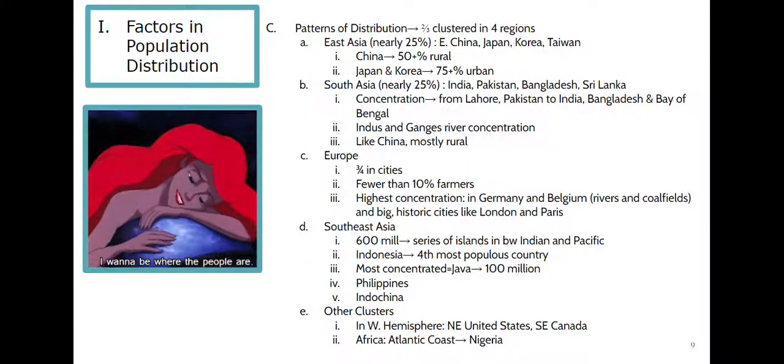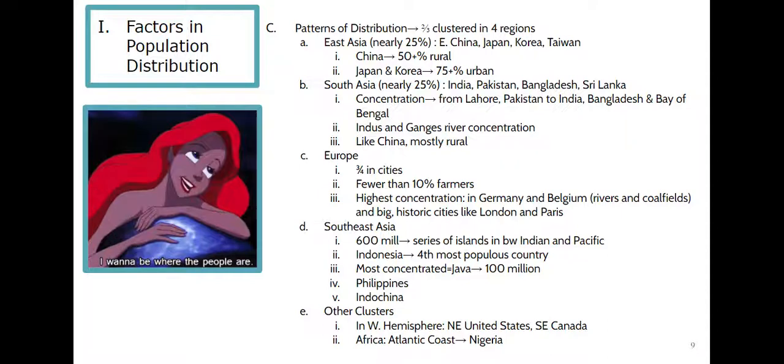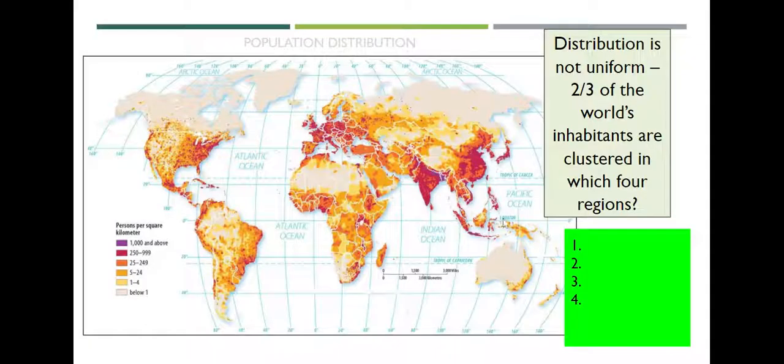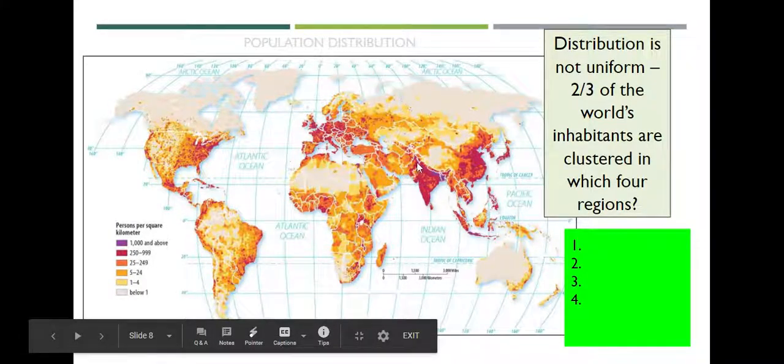Okay. Cluster 2 would be South Asia. This would include India and Pakistan and Bangladesh and Sri Lanka, with the concentrated areas being from Lahore, Pakistan, through India and into Bangladesh and the Bay of Bengal. So let's take a look at the map here really quick so I can just show you where that is. So we're talking about this area.